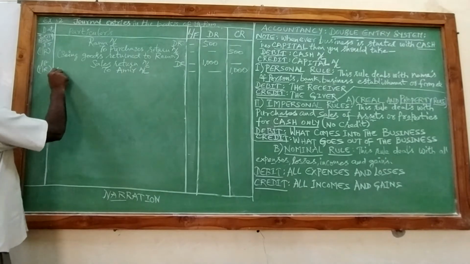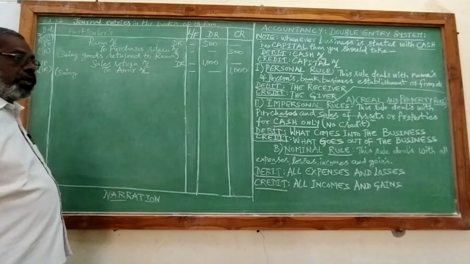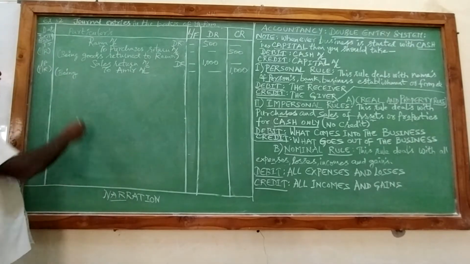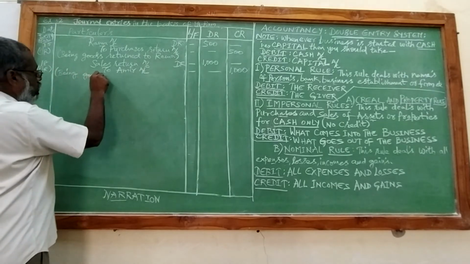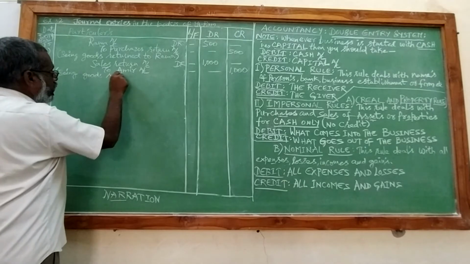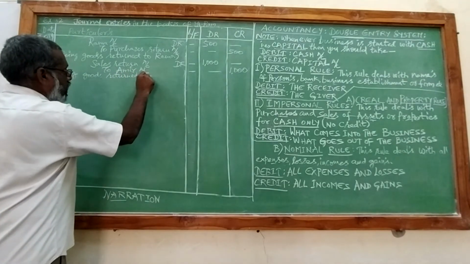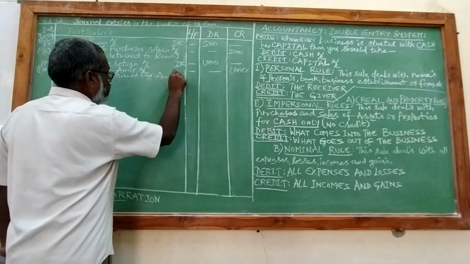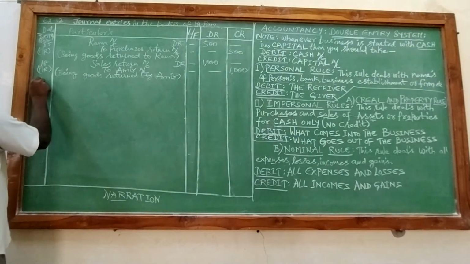So after writing this journal entry, we will write for what purpose we have written this journal entry, and it is called narration. So narration will start with the word being goods returned by Amer. And next one is on March 20, advertisement expenses paid.